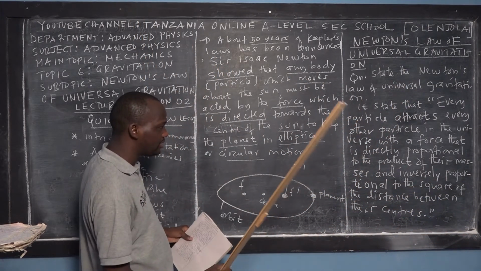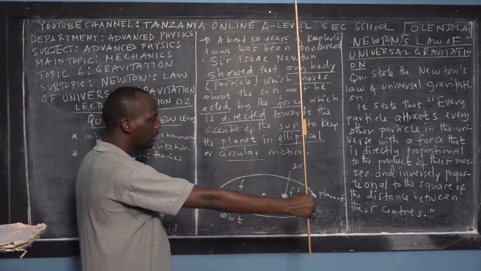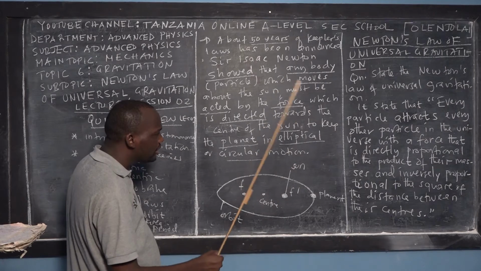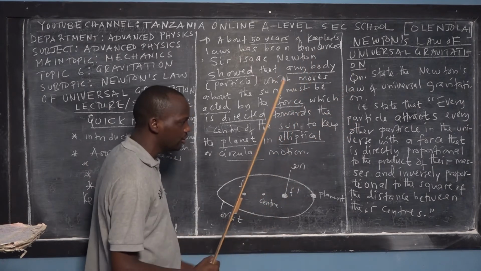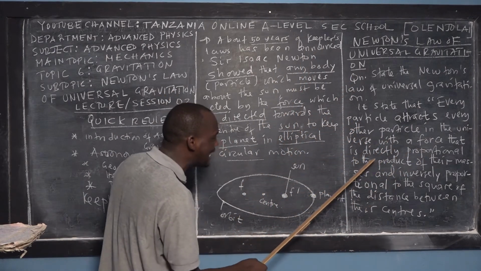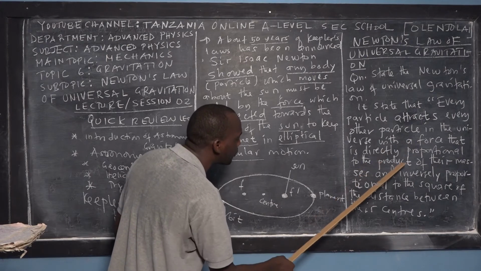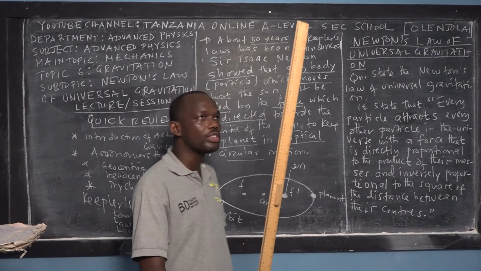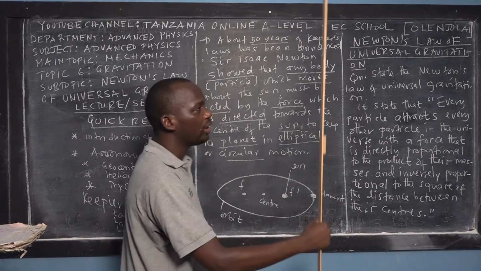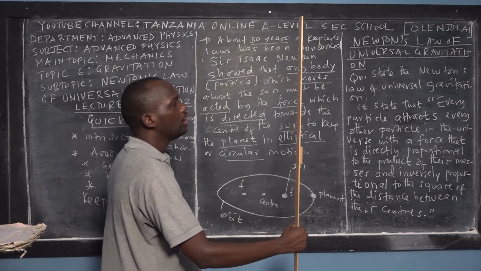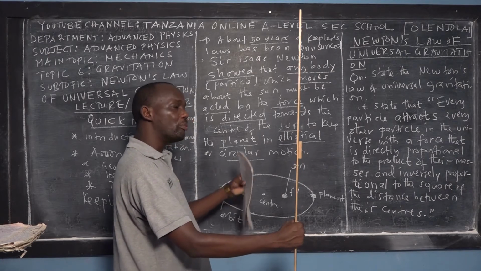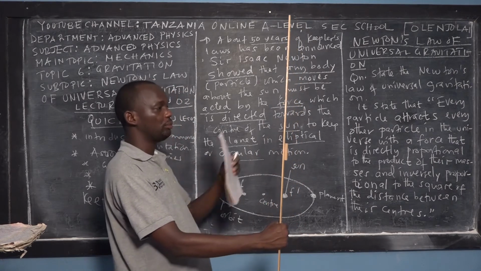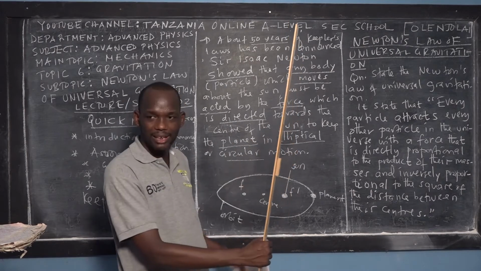First of all, we attract each other. And in the universe, with a force that is directly proportional to the product of their masses. So the magnitude of the force between this meter ruler and me is directly proportional to my mass and the mass of this ruler. The product is between my mass and the mass of the ruler.